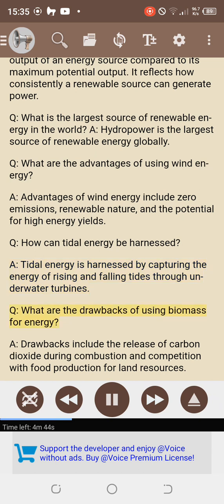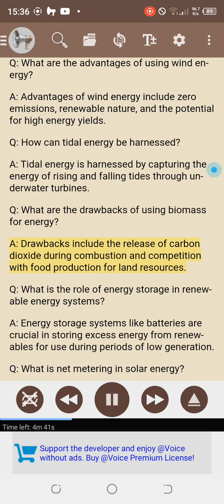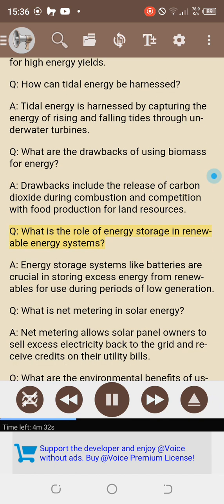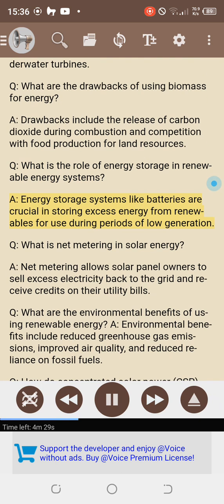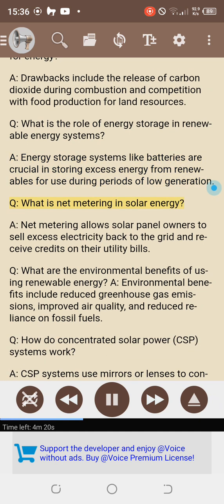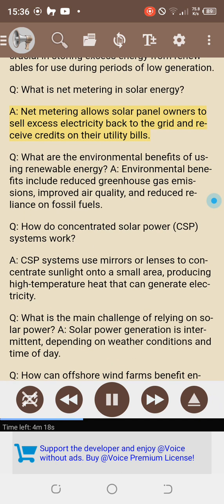Q. What are the drawbacks of using biomass for energy? Drawbacks include the release of carbon dioxide during combustion and competition with food production for land resources. Q. What is the role of energy storage in renewable energy systems? Energy storage systems like batteries are crucial in storing excess energy from renewables for use during periods of low generation. Q. What is net metering in solar energy? Net metering allows solar panel owners to sell excess electricity back to the grid and receive credits on their utility bills.